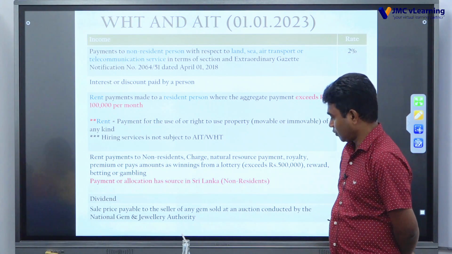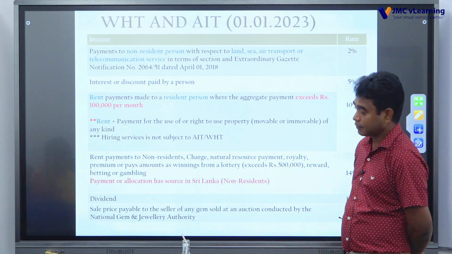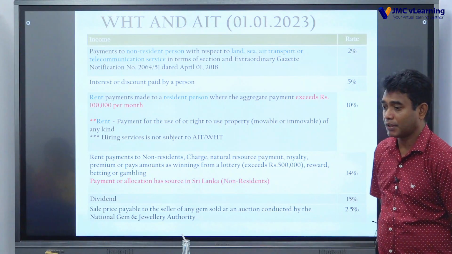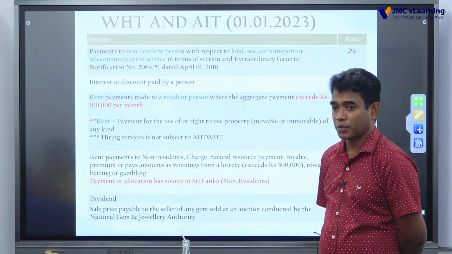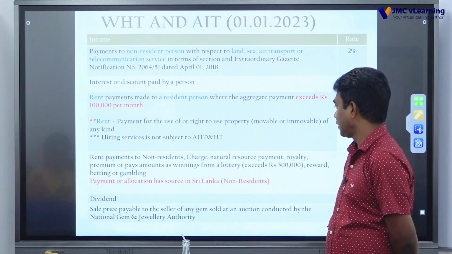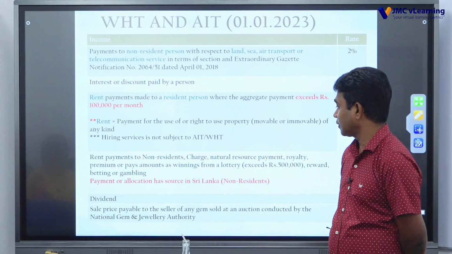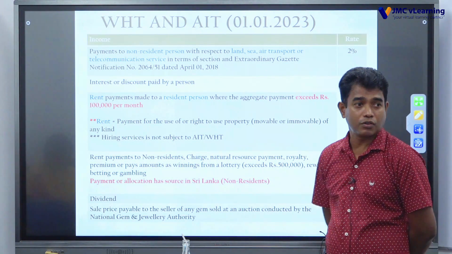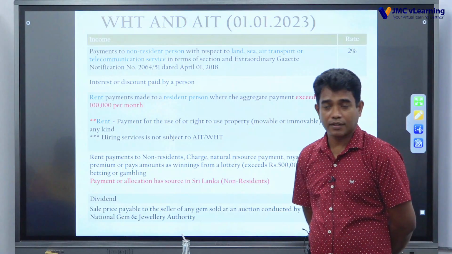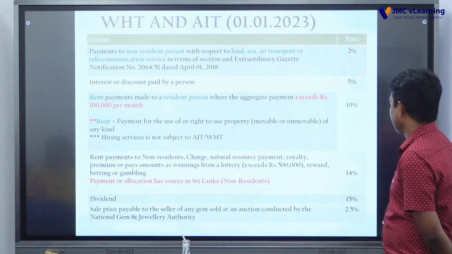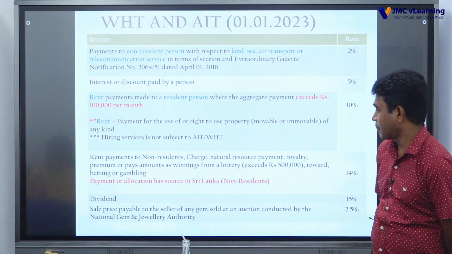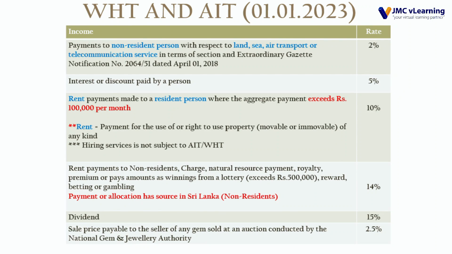If no double tax treaty is there, then it's 14%. If a double tax agreement is there, the rate is specified in the double tax agreement, and it is not final in such case; otherwise it is final. I mean, if there is no double tax treaty, then it is treated as final withholding tax. Dividend, now it's 15%. Sales price payable to the seller of any gem sold at the auction conducted by the National Gem and Jewellery Authority, 0.5%. This is also final withholding.